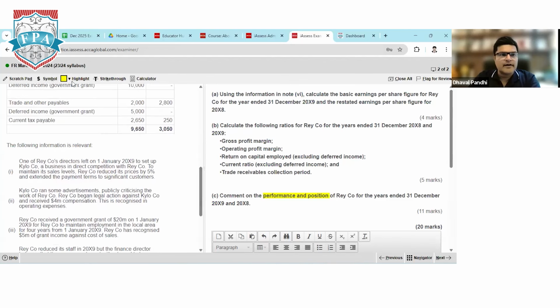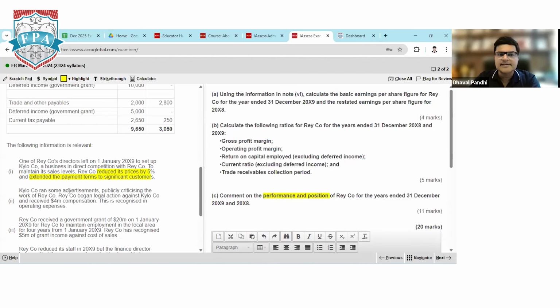So we started offering a 5% discount. I'll mark it important because I need to compare whether your actual sales have decreased by 5% or by more than 5%. Extended payment terms to significant customers: when you are offering extra credit to significant customers, automatically this leads to a liquidity problem for your company.